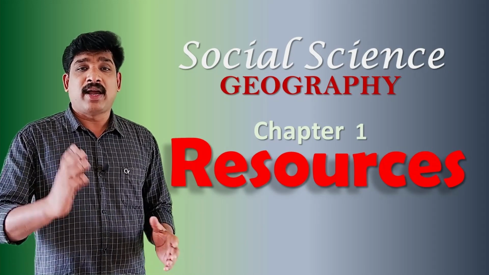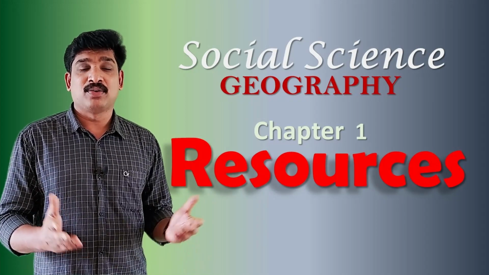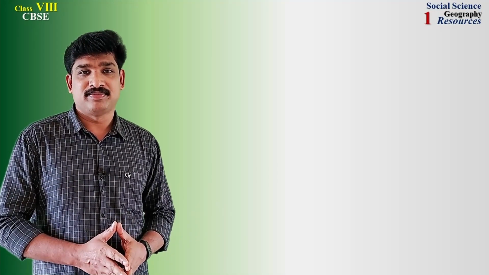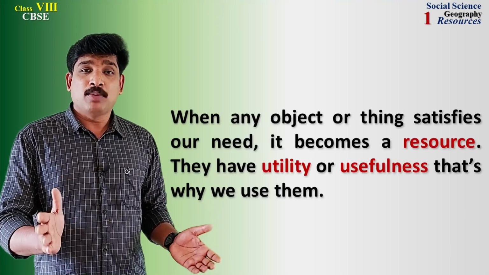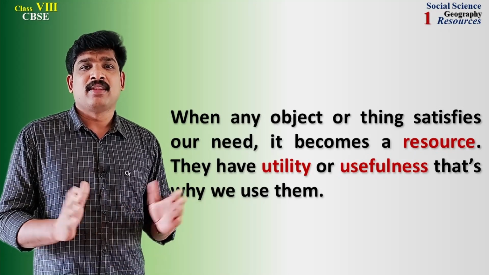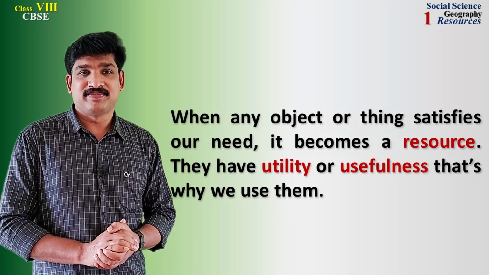We use different items such as books, mobile phones, electricity, clothes, furniture, pen, paper, etc. in our everyday life. Why do we use them? Because they fulfill our needs. When any object or thing satisfies our need, it becomes a resource. They have utility or usefulness. That's why we use them.